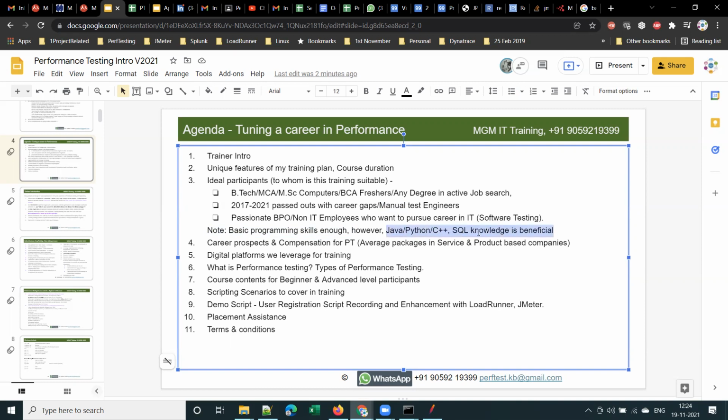That will add more weightage to your CV, and you can expect 2 to 3 lakhs more package than others, a very good package, if you have programming skills. However, basic programming skills are enough for performance testing.